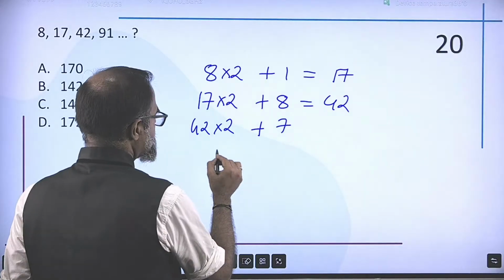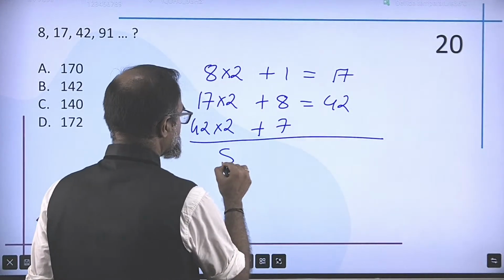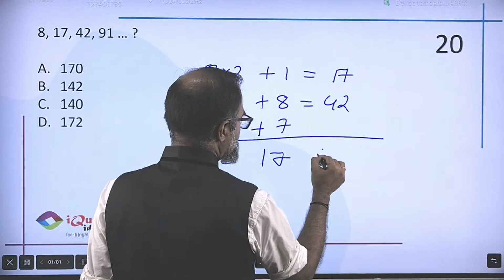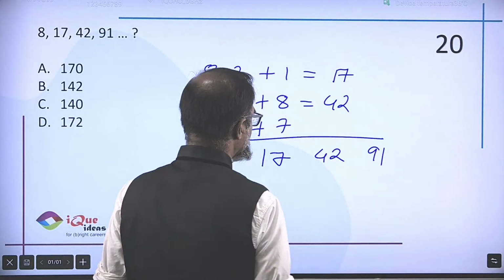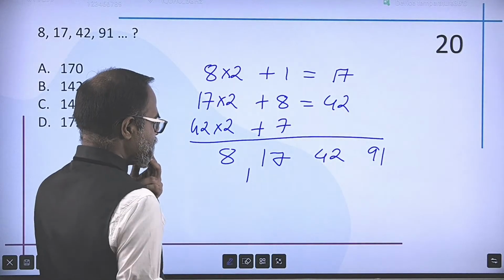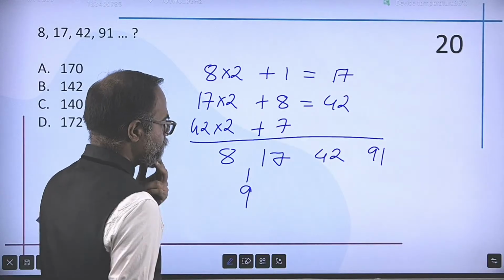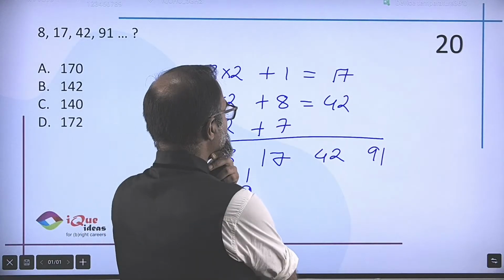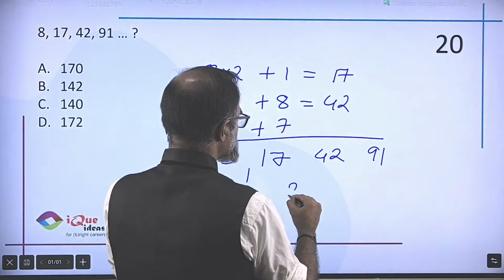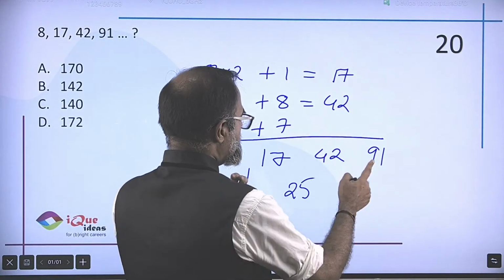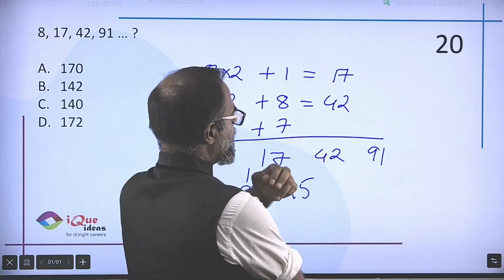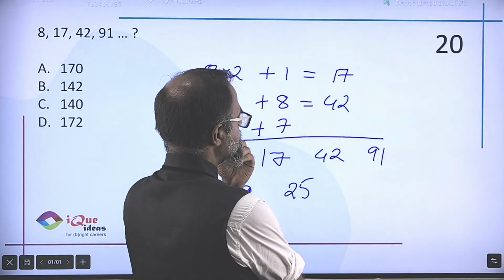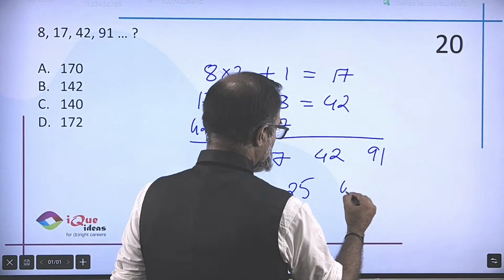Okay. So let's check out the simple differences of the numbers 8, 17, 42 and 91. Between 8 and 17, the difference is 9. Between 17 and 42, the difference is 25. Between 42 and 91, so 91 minus 42, the difference is 49.